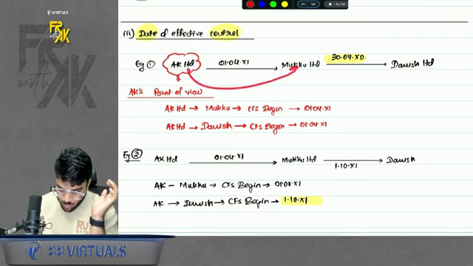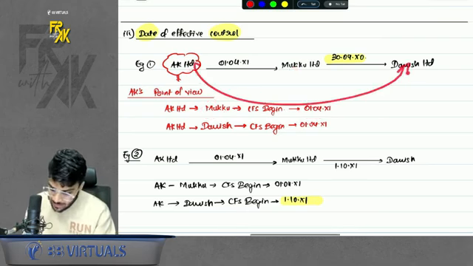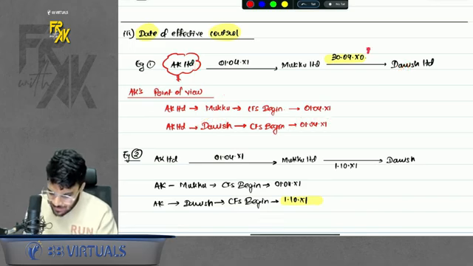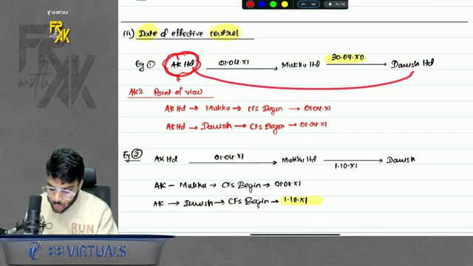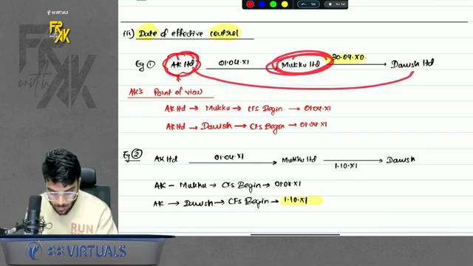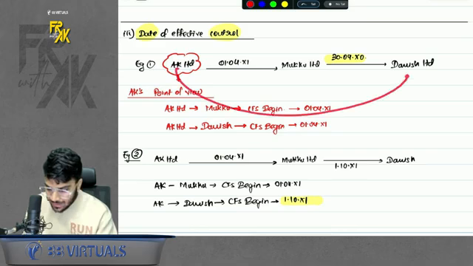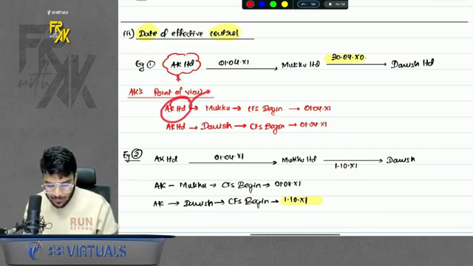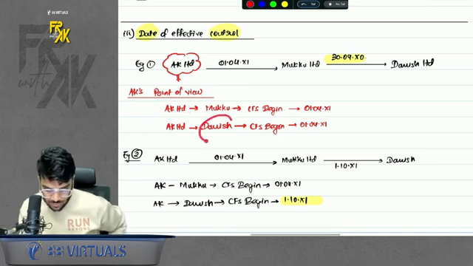With Mukku, AK will start preparing from 1st April 11. And with Danish also, AK will start preparing from 1st April 11 only. Why not 30th September 10? Because AK is having the control in Danish through Mukku, and AK acquired Mukku on 1st April 11 only. So it cannot have control in Danish before 1st April 11.